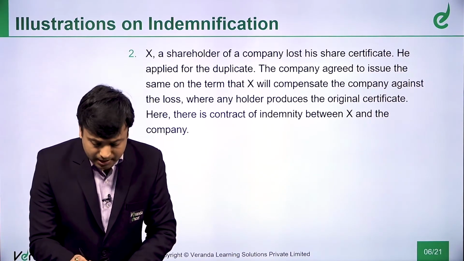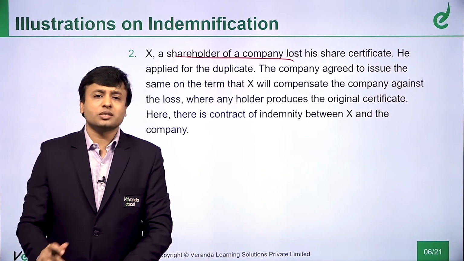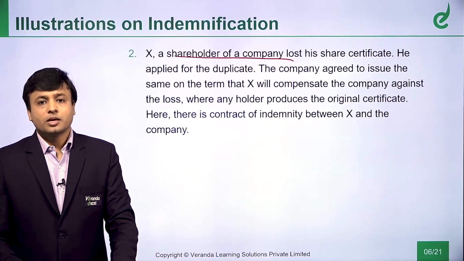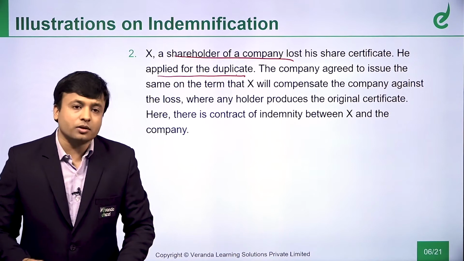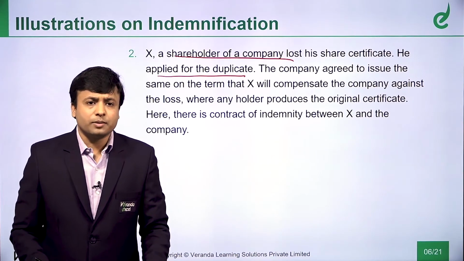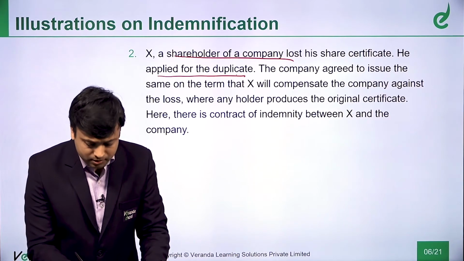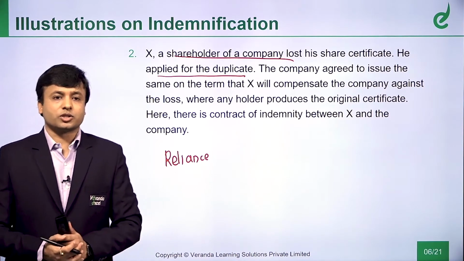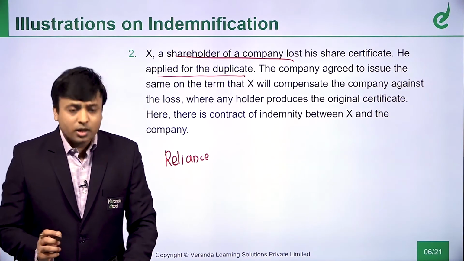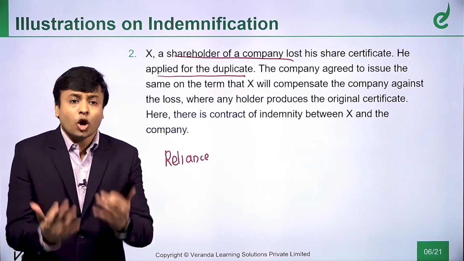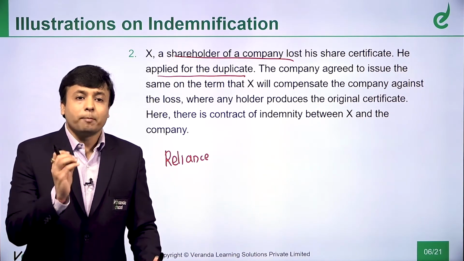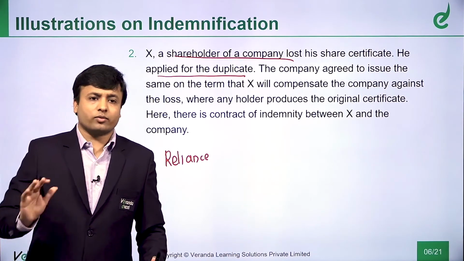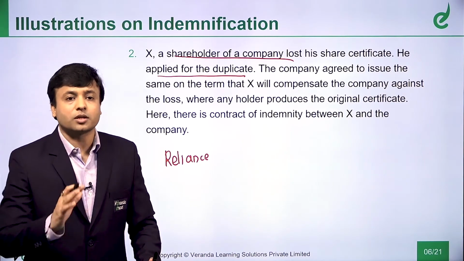X, a shareholder of a company, lost his share certificate. He applied for a duplicate certificate. Now, say for example, X is a shareholder of a company called Reliance Industries. And he has a share, but he has lost that certificate. See, in the olden days, we used to have manual certificates. So, he has lost that certificate. The share was bought by his father, his grandfather, whatever. He has lost the certificate and now he is applying for a duplicate certificate with Reliance.